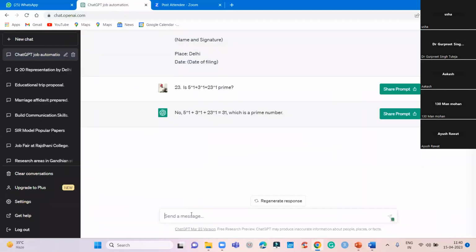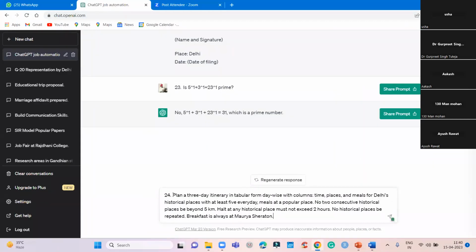Let us write another one which your friends would like to see. Plan a 3-day itinerary in a tabular form, day-wise with columns time, place, and meals for Delhi historical places with at least 5 every day.